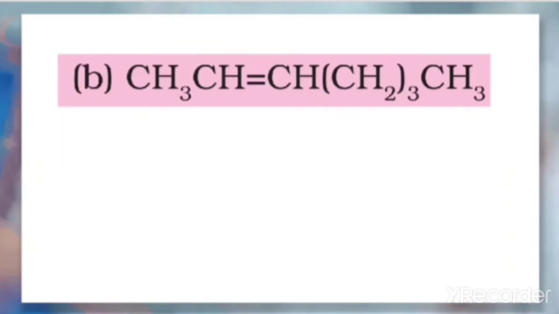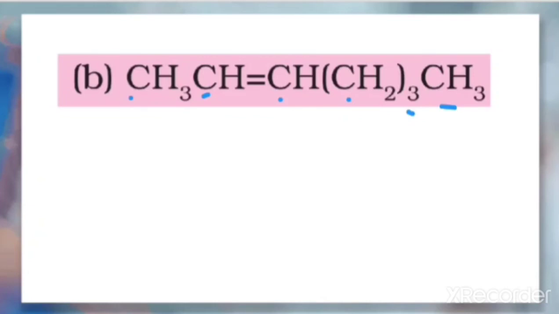Similarly, when we do the B part of this question, first find out how many carbons are there. That is 1, 2, 3 carbons, and here CH2 is in the brackets and it is 3 times. That means CH2 is 3 times, then CH3.